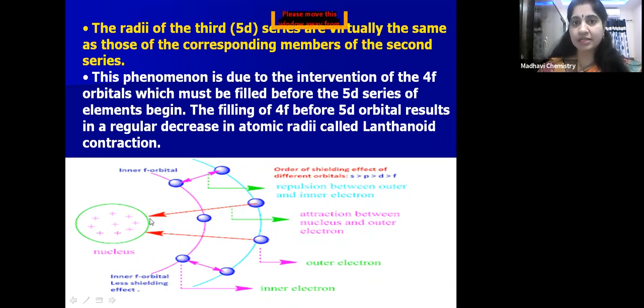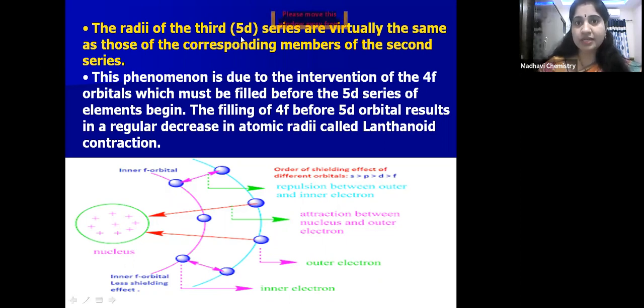Because of that, the size decreases. This phenomenon is called lanthanoid contraction. Because of it, 5d and 4d series elements have nearly similar size, so they show nearly similar chemical properties. Is that clear? Very, very important point, children.